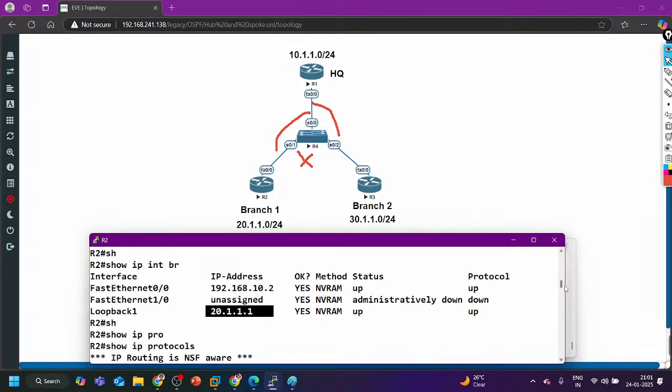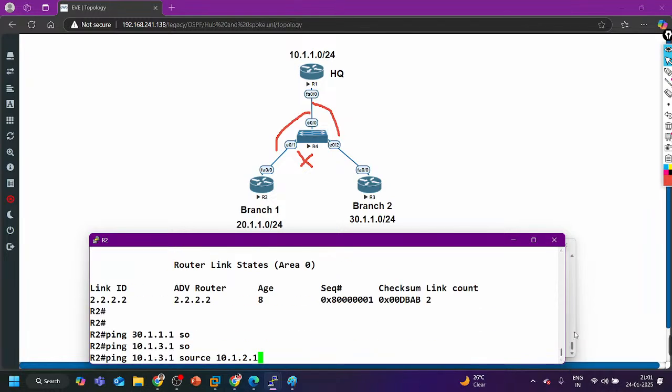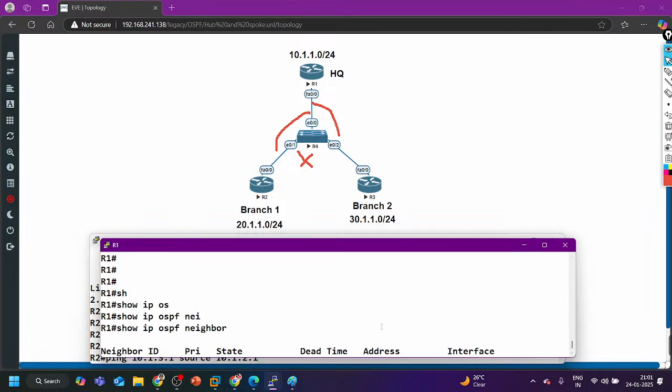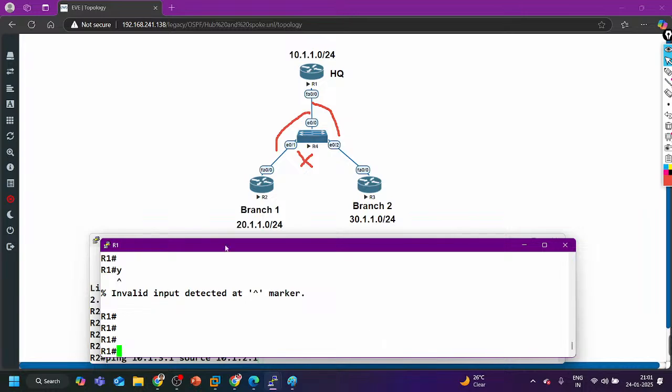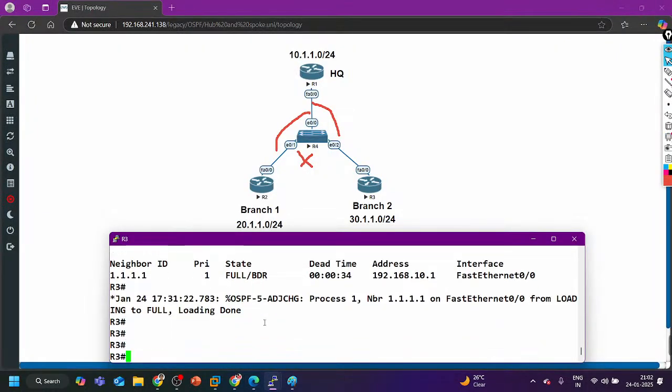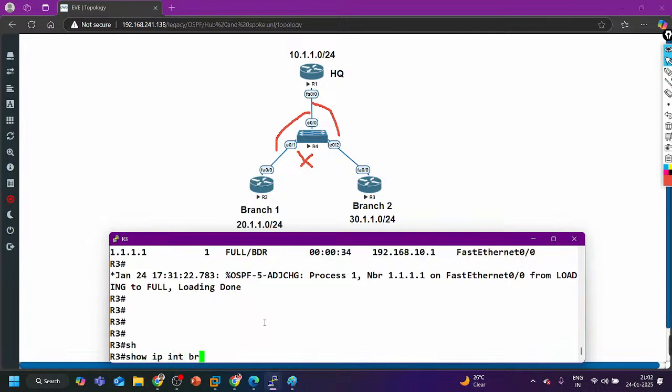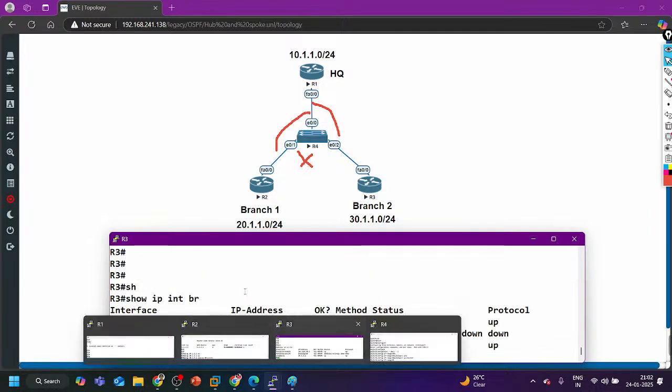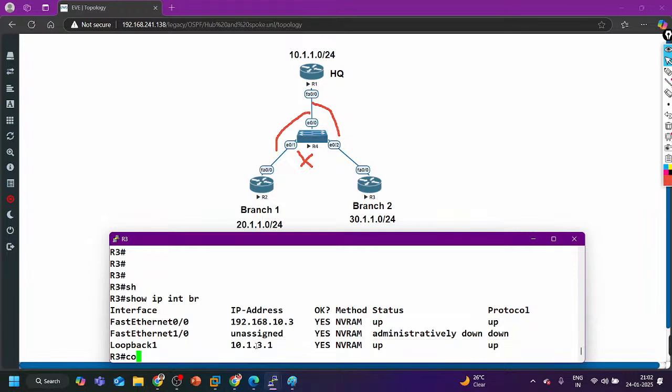On router number 3, show IP interface brief. Here the IP is incorrect. Let me correct it.